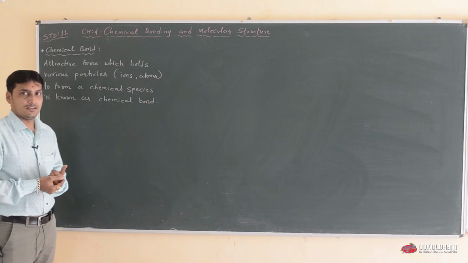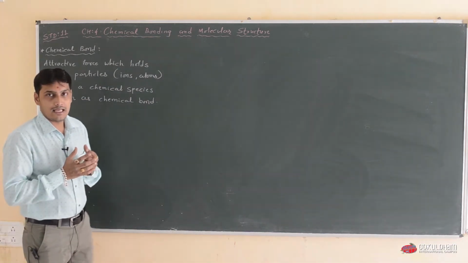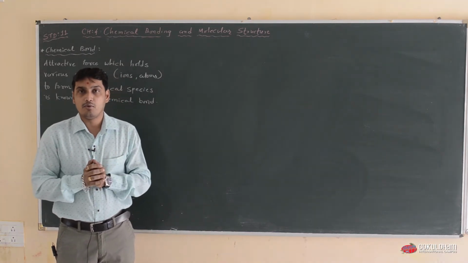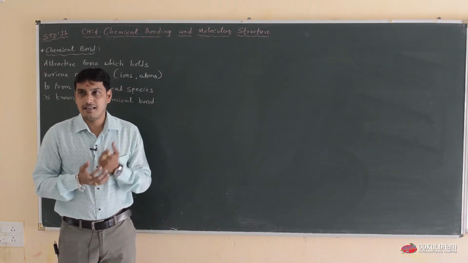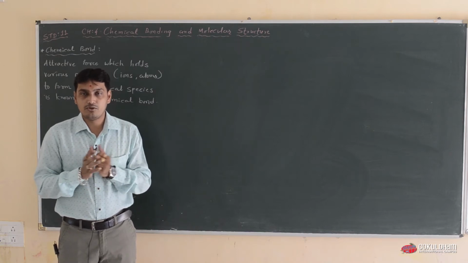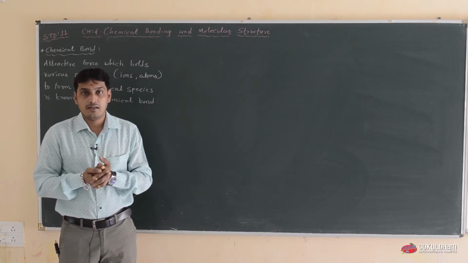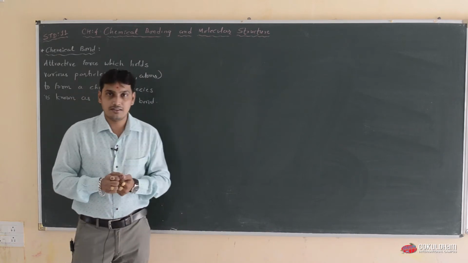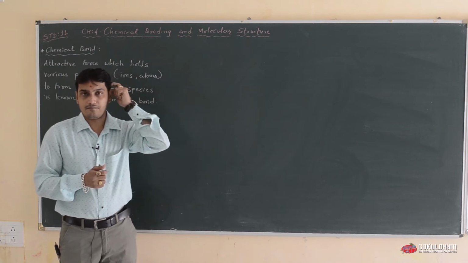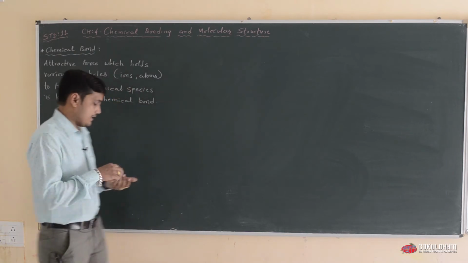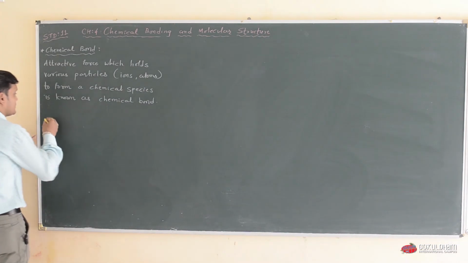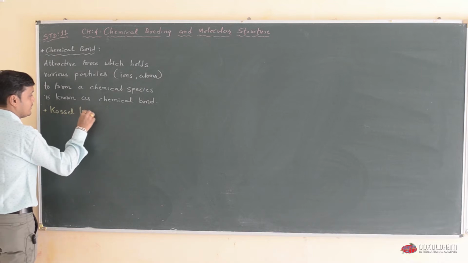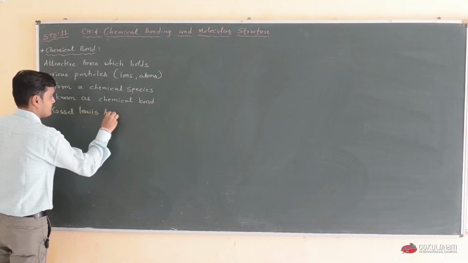We are going to discuss why some elements combine with each other to form specific molecular structures, or why a specific geometrical molecule is formed by joining of some specific elements. These questions are answered by various theories. The first theory is known as Clausius-Lewis approach.